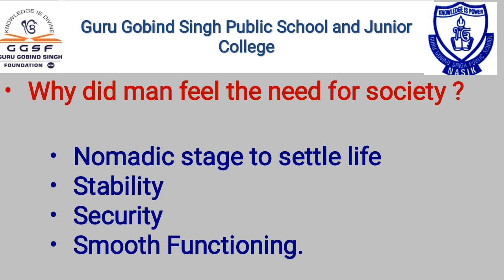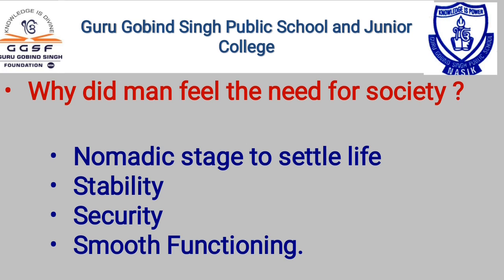So dear student, why did the man feel the need for society? We have learned already that man was earlier in the nomadic stage. From the nomadic stage to the settled social life, the process of evolution took thousands of years. When he was in the nomadic stage, he was wandering from one place to another in search of food or for hunting animals, right?